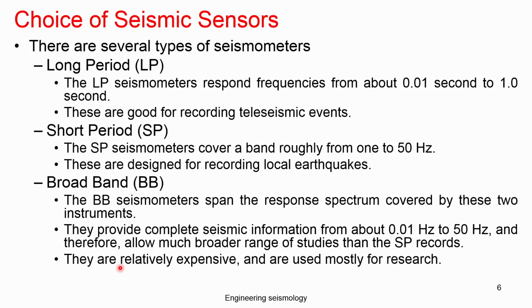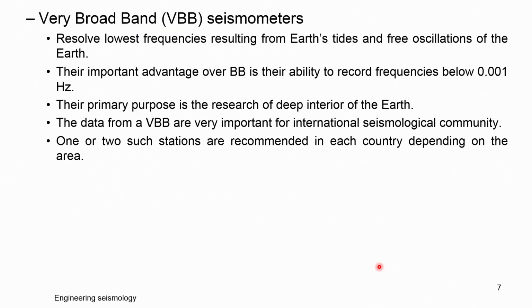As I told, if you want to use a long period seismometer sensor, it will be useful in the range of 0.01 to 1 hertz, good for recording distant earthquakes. Short period will cover the range of 1 to 50 hertz. These are designed to record local earthquakes. Broadband seismometers span the response spectrum covered by these two instruments. They provide complete seismic information from 0.01 hertz to 50 hertz and therefore allow a much broader range of studies of the record. They are relatively expensive and are used mostly for research applications.